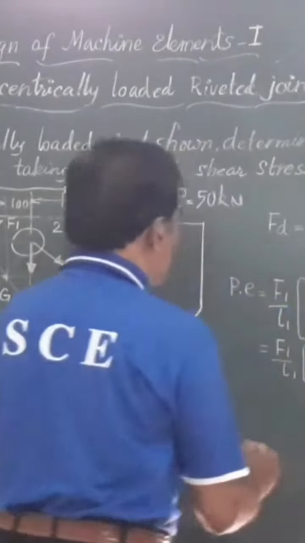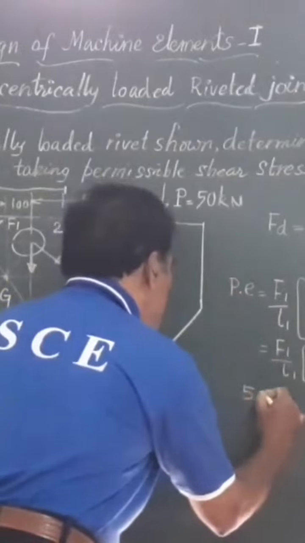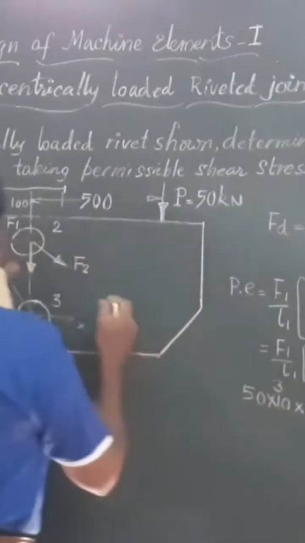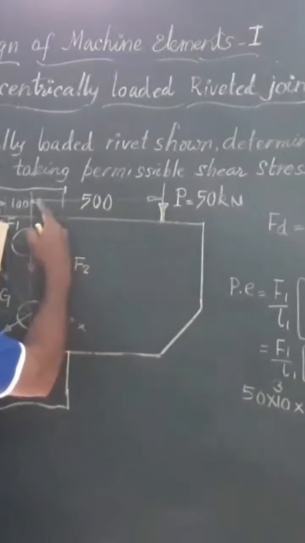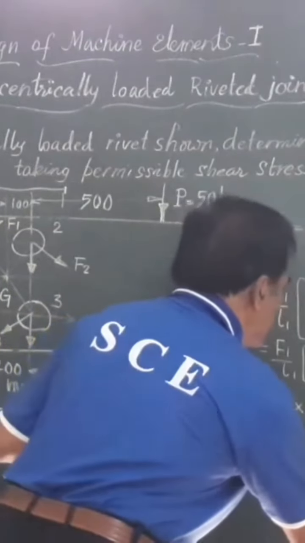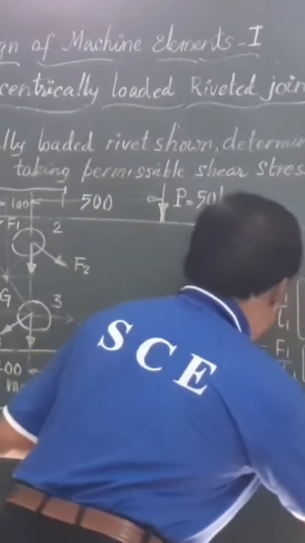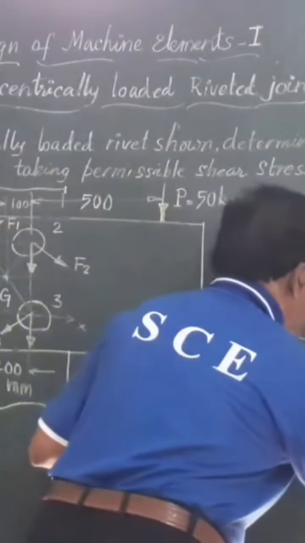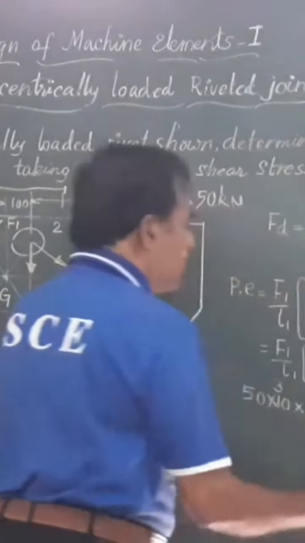1, that's equal to P into E, where this P is 50 into 10 to the power of 3 multiplied by eccentricity from P to the CG, 500 plus 100, that is 600. That is equal to 4 times F1, the secondary load unknown, multiplied by this L1, which is 134.54. You may ask me how to obtain this.